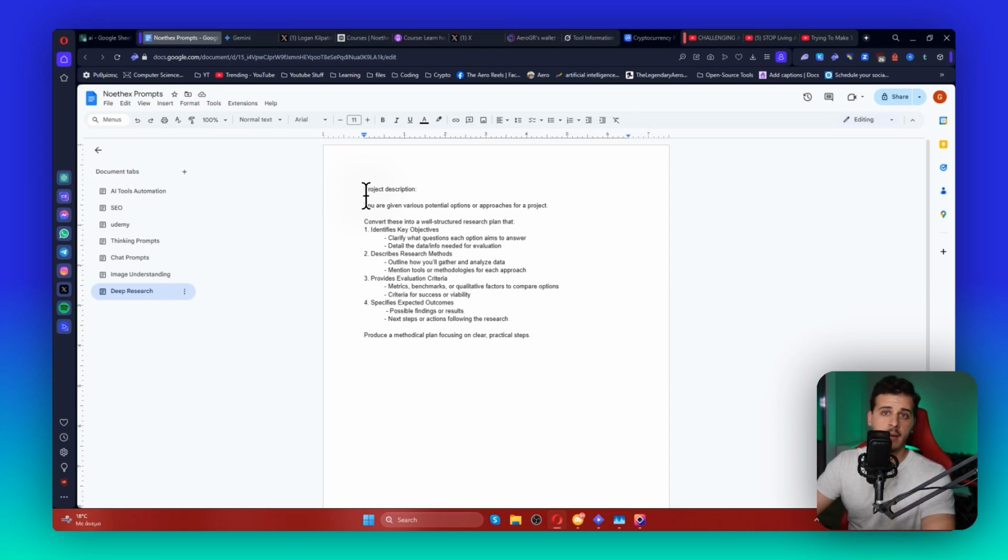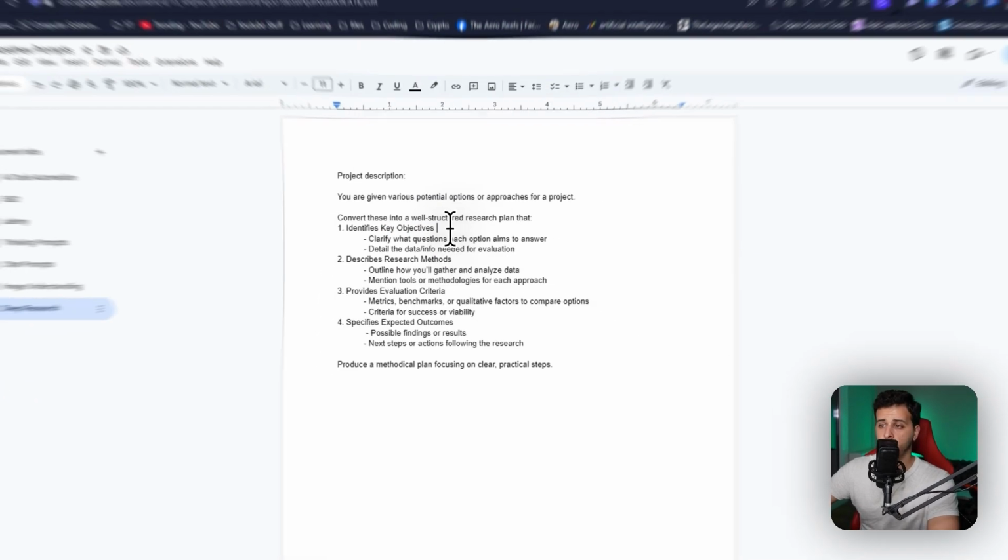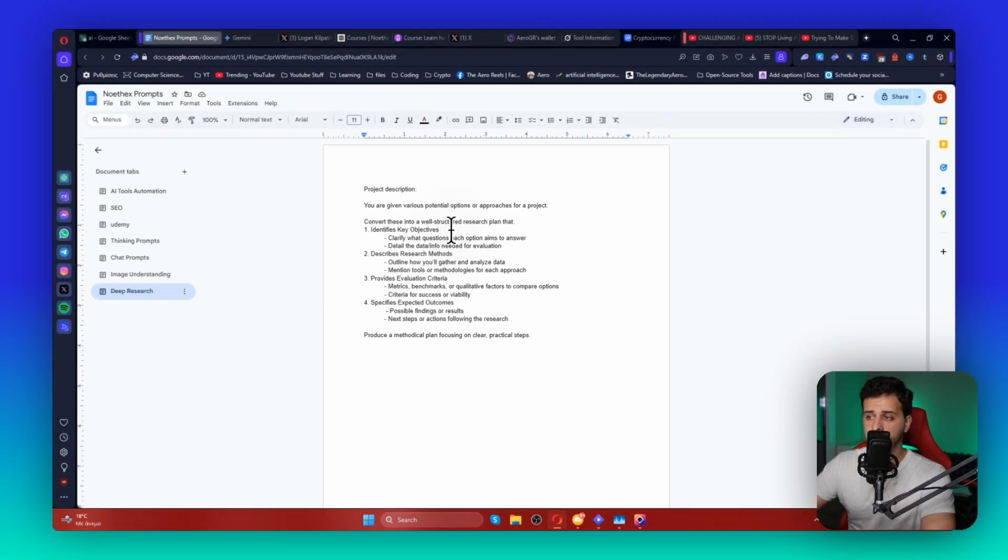The first one was like vibe code medieval game. The second one was like ideas that I can implement on the front end and be evergreen. And I gave it specific things. Identify the key objectives, describe the research methods, evaluation criteria, and specify outcomes. So nothing amazing. It's a good prompt, not super amazing.